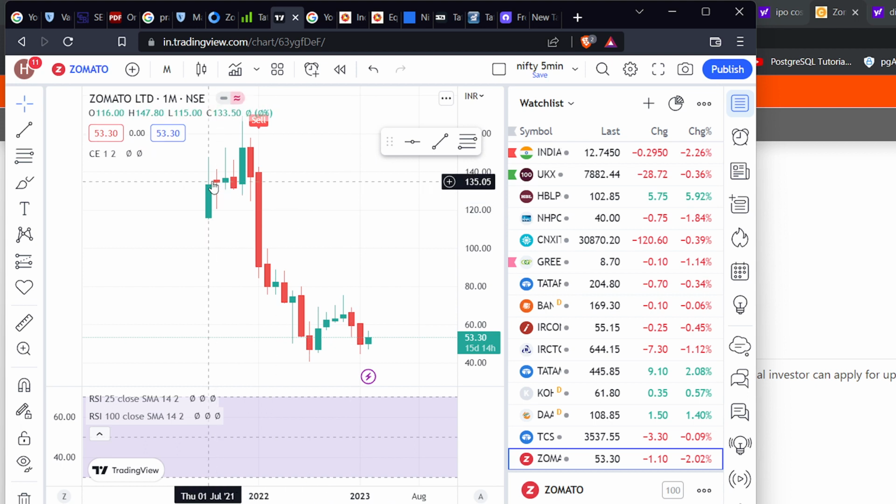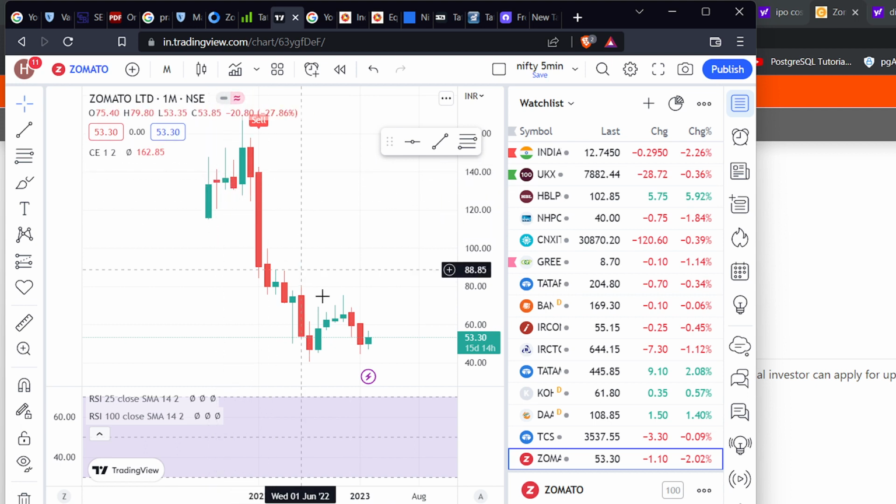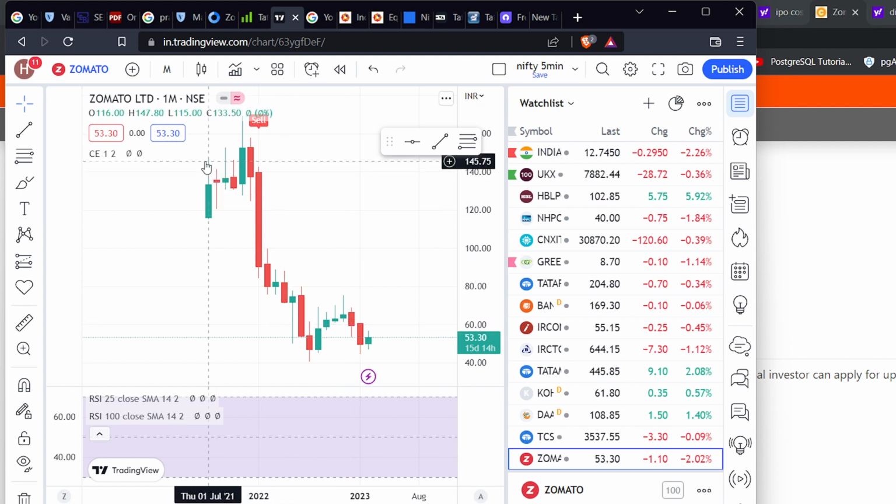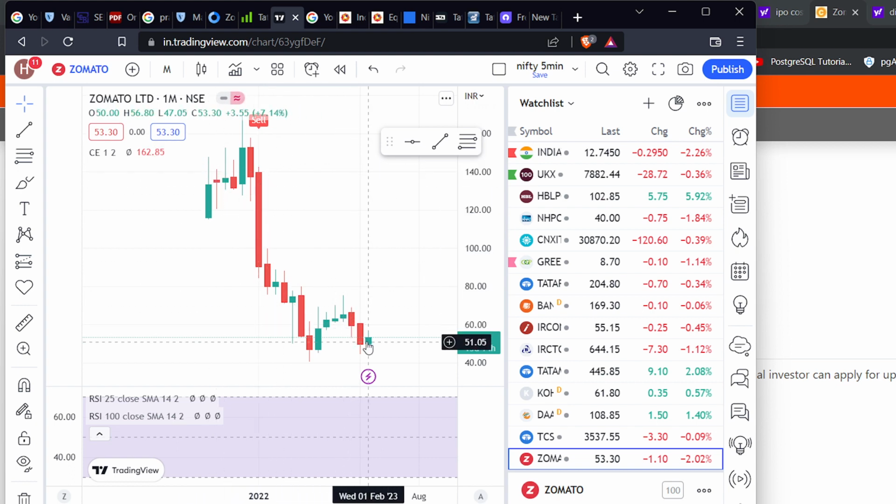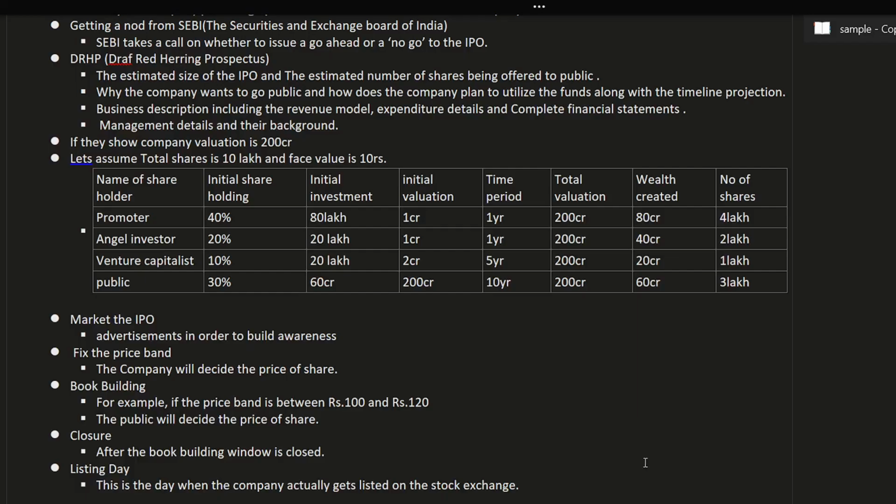So those who kept their shares are in more than 50% loss. If you invested 1 lakh here, now you will have only 30 to 40,000 in your demat account. So why did it happen? What may be the reason? We can see here, maybe this is the reason.